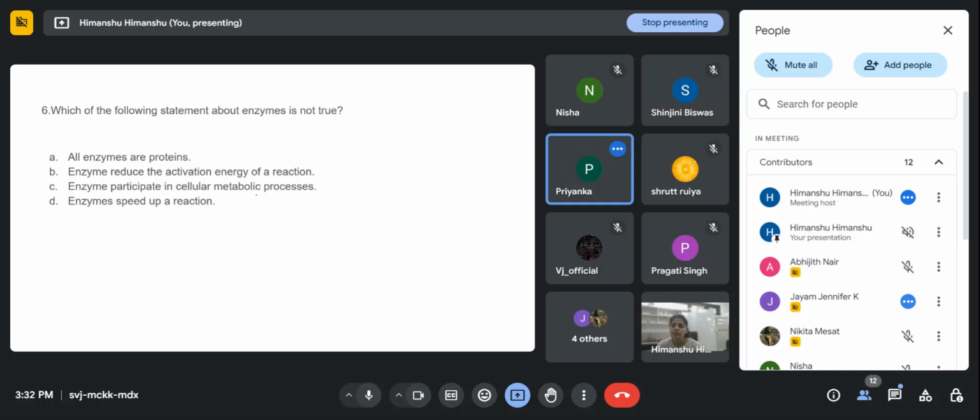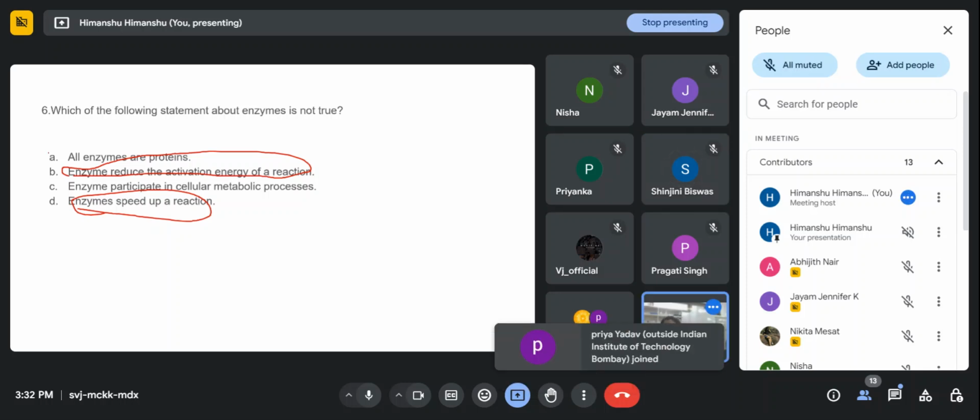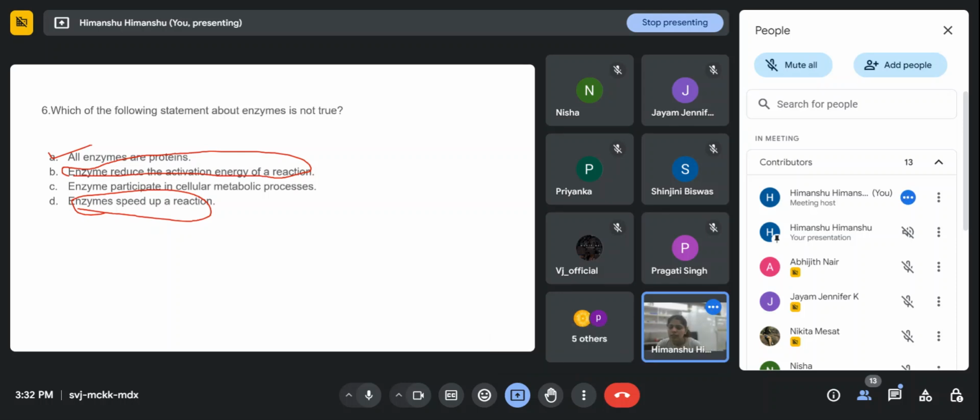Option D. Enzymes reduce the activation energy of a reaction, ma'am. Okay, one of you is saying option D, and another one option B. Anyone else? Ma'am, option A. Read carefully.